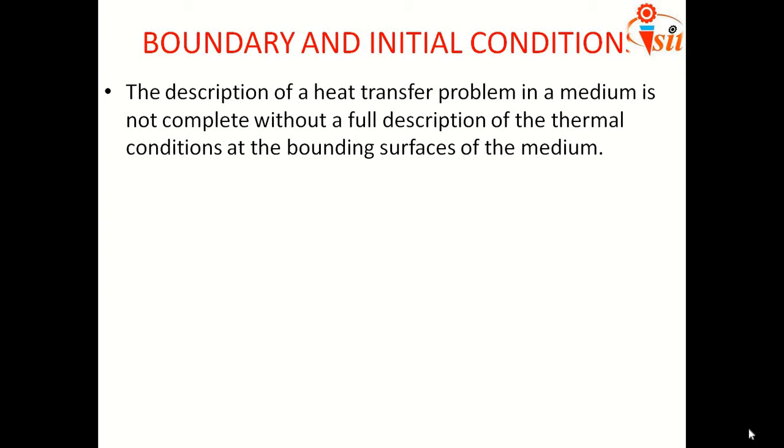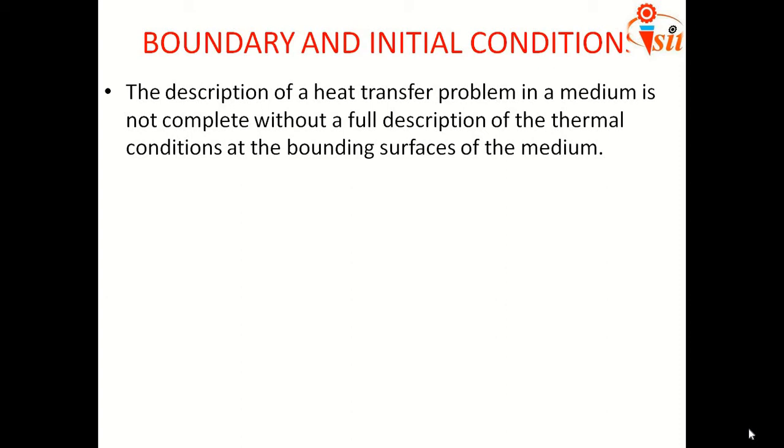The description of a heat transfer problem in a medium is not complete without a full description of the thermal conditions at the boundary or bounding surfaces of the medium. In the previous videos where I explained Fourier's law, I told you about F1 and F2; these are the boundaries or the bounding surfaces.